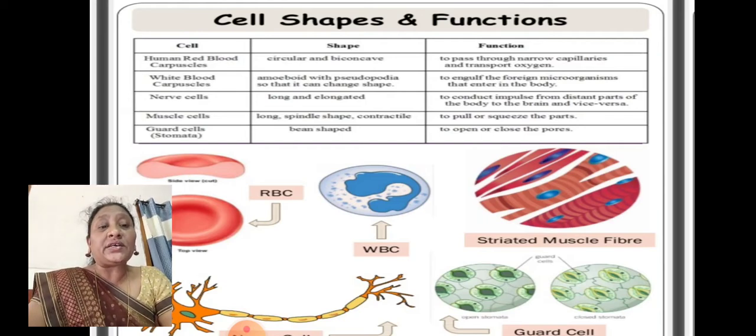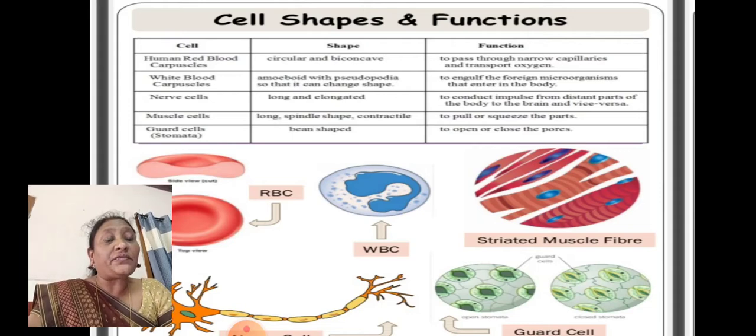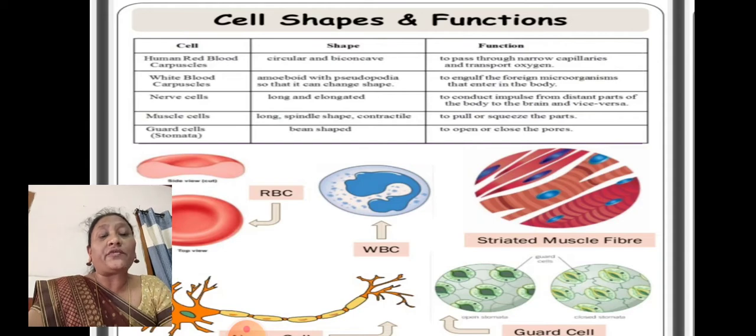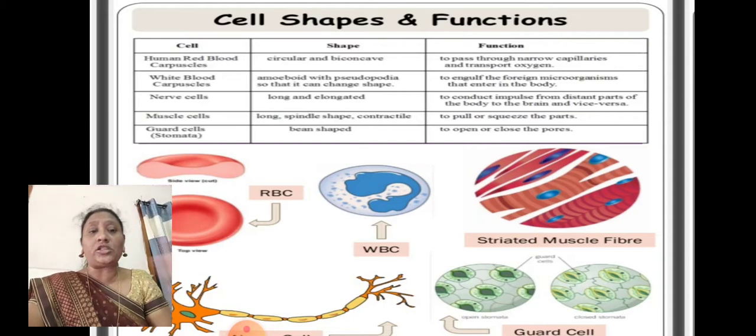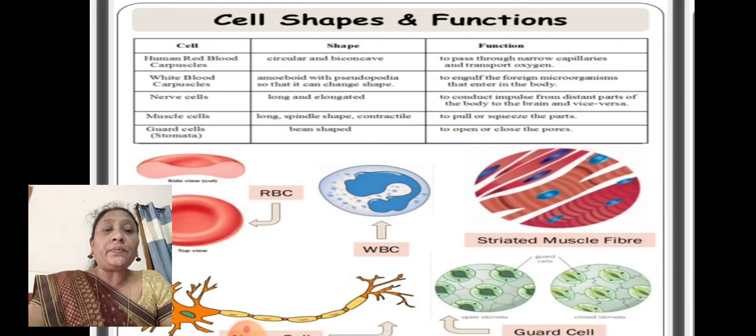Next cell is a nerve cell. It is long and elongated. It's a very long structure. So what is the importance of the nerve cell? To conduct impulses from the distant parts of the body to the brain and vice versa. From all the parts, they will collect the information. That is why they are long and elongated structures.